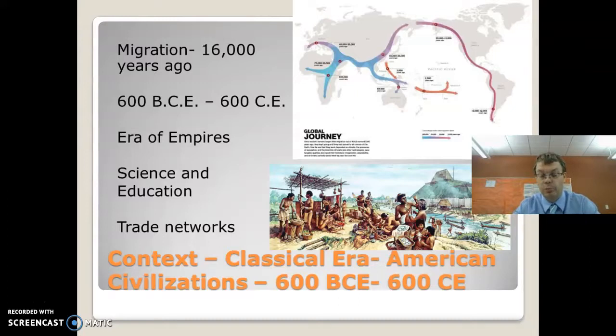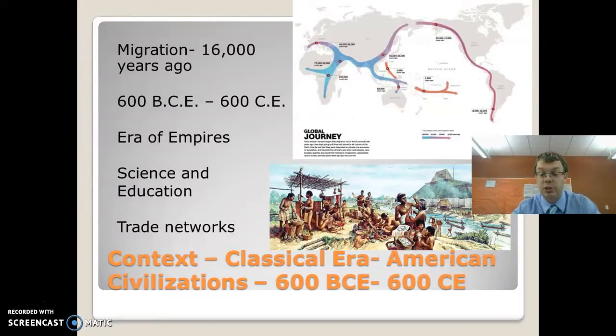The Maya would be an example, M-A-Y-A. The Maya would be an empire that will form in the Americas in this time. They'll form in Mesoamerica. We will also see the Moche, M-O-C-H-E, in Peru, that will form at this time. And like many of these empires, what we will see is there will be a lot of advances in science and education.